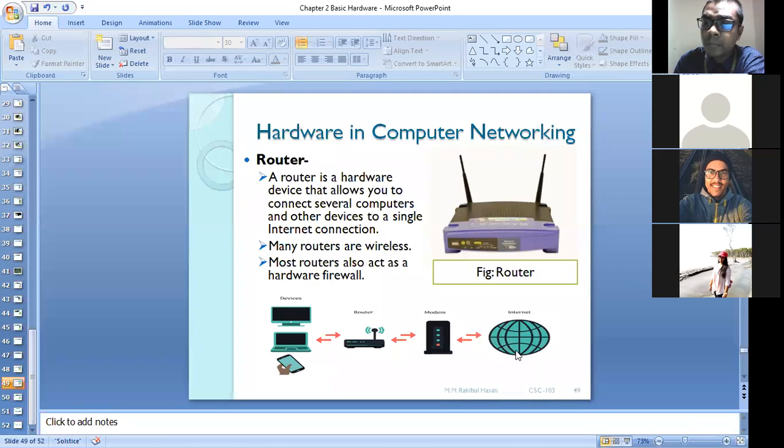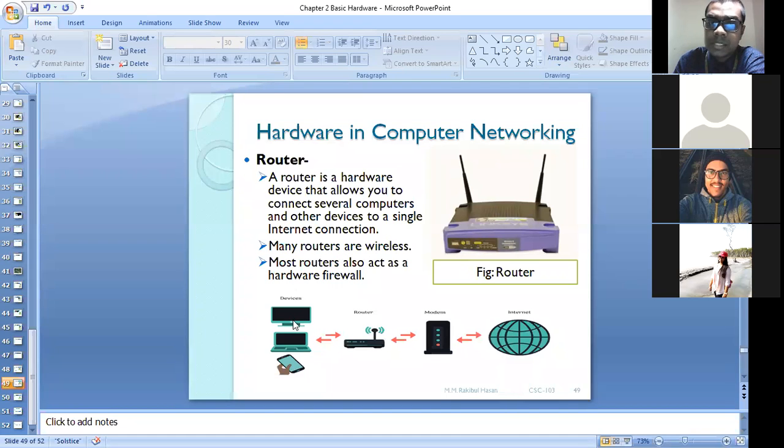So you can see the picture here. You are taking the broadband connection from the ISP provider. Then you definitely need a modem for signal conversion. And here is your router, and you see you're connecting a number of devices: your desktop, your laptop, your mobile phone. You can also connect your TV and your printer through this router.